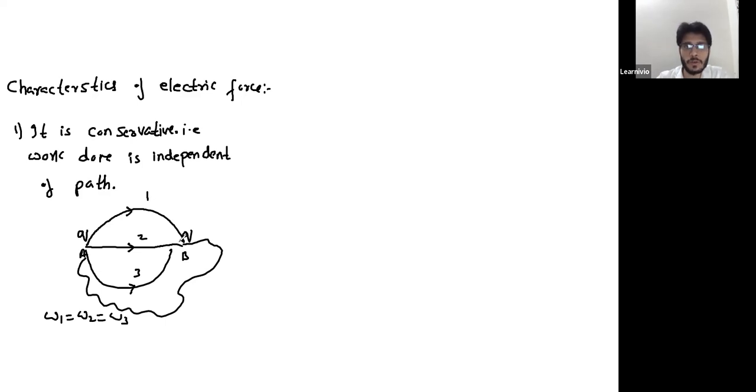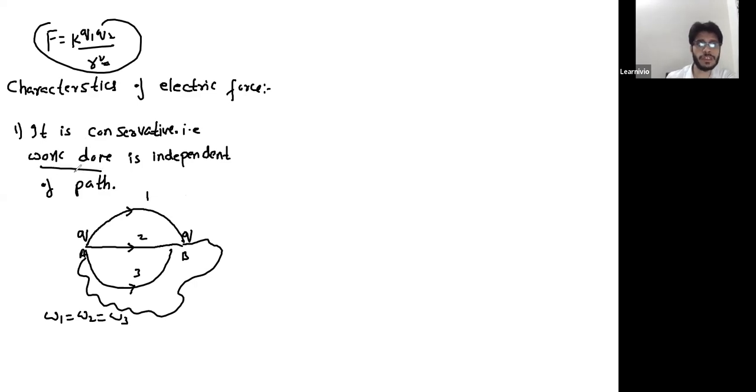Then why do we calculate R? That R we were calculating was for force. Force depends on R, but here it's work done which is independent of R. I'm not saying that force is independent of R. Even for a conservative force, force depends upon separation.